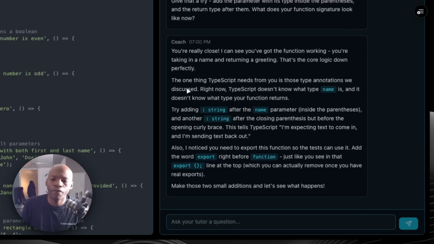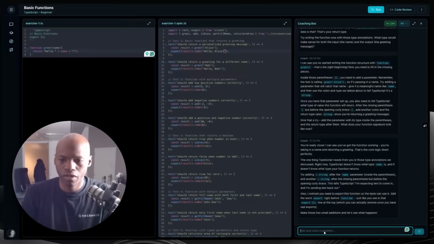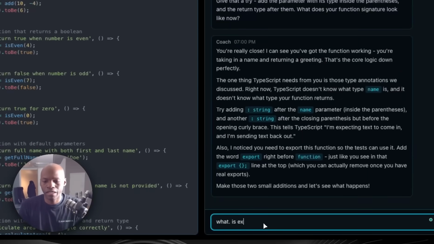Now it says, okay, the one thing TypeScript needs from you is those type annotations we discussed. Right now, TypeScript doesn't know what type name is, and so on. So try adding string here after the name, and then as a return type, right? It gave us already a few elements right there. So also notice that you need to export this function. So what is export, for example?